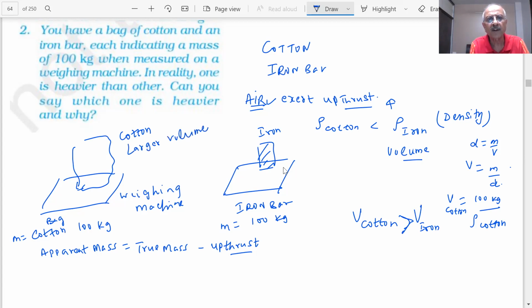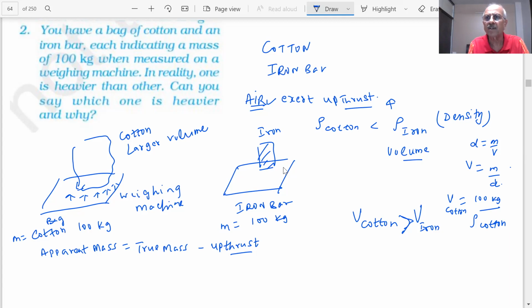And what will be the result of that? The upthrust is acting. That means, student, the upthrust here is more, because volume is large, and as a result the apparent weight of cotton will be less.